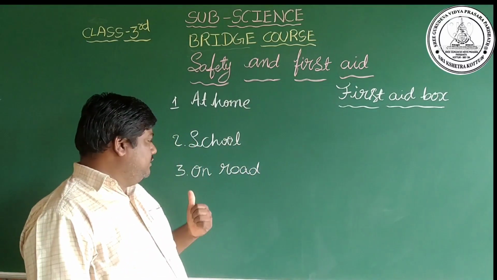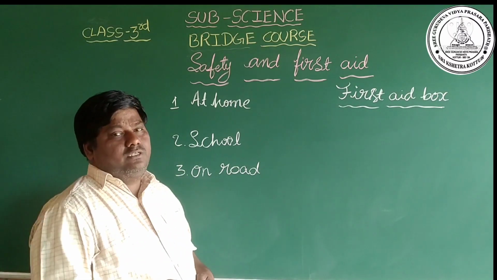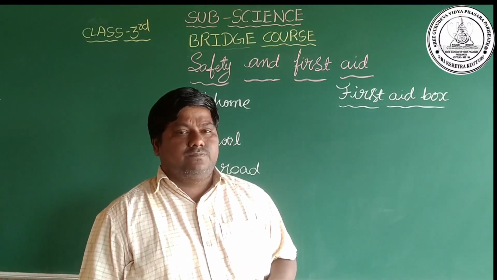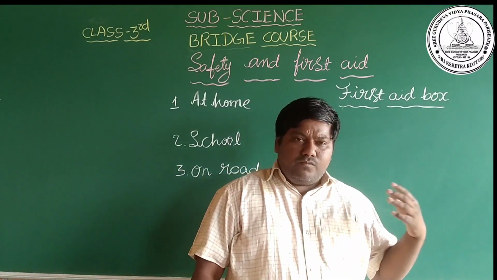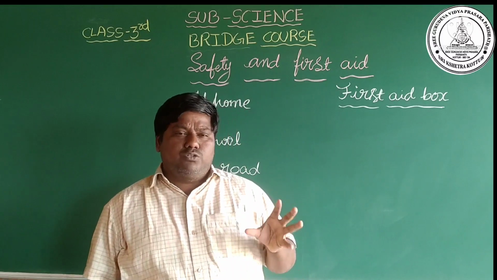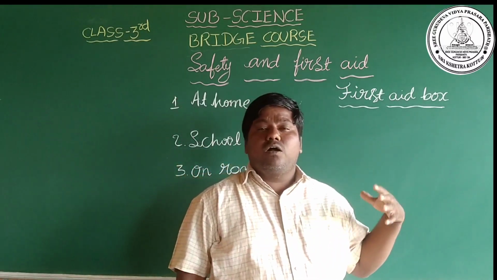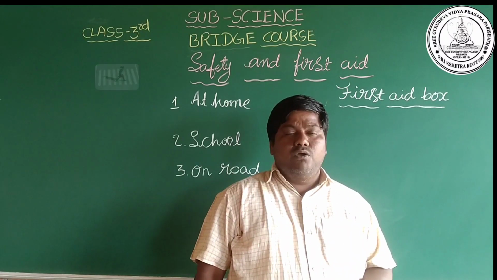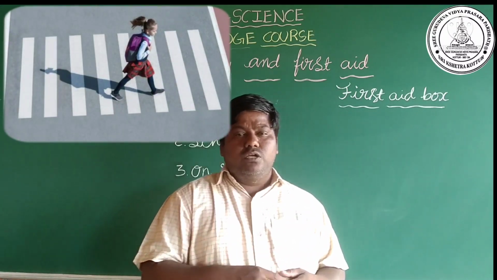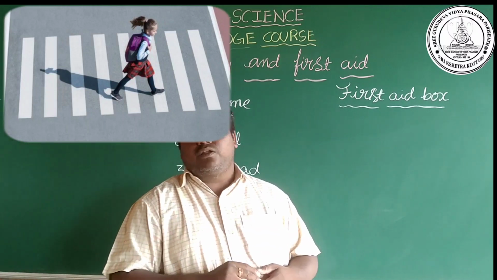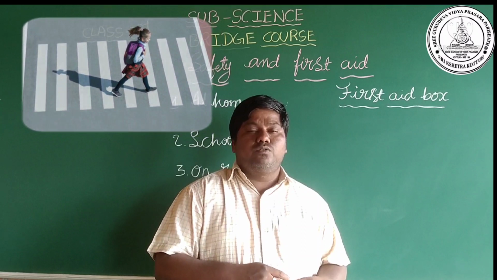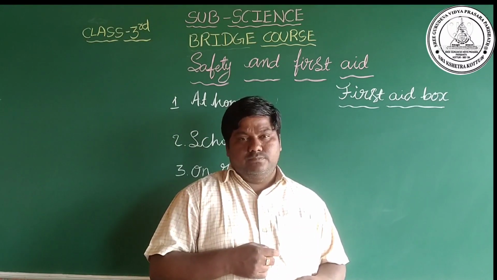Next, safety on the road. Safety on the road is very important. When you are going on the road, you should always walk on the left side, on the footpath. When you want to cross the road, cross at the zebra crossing only, and you should follow traffic rules.